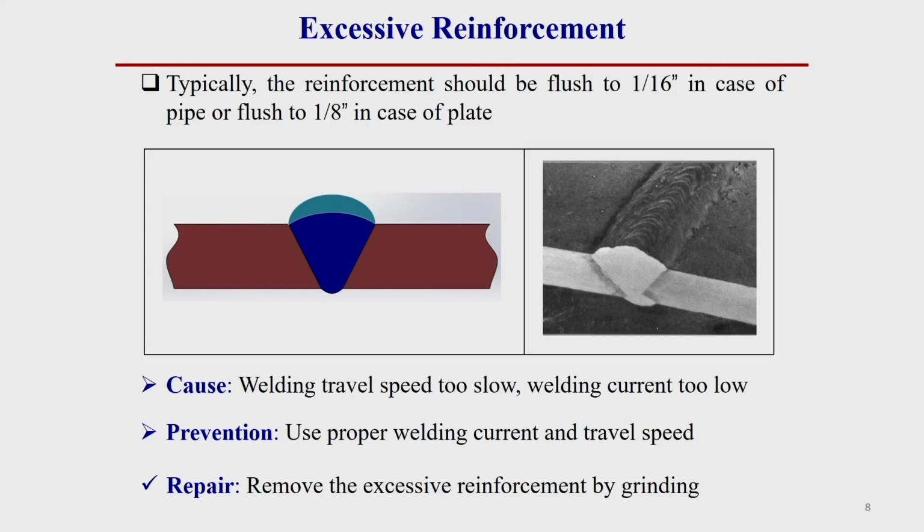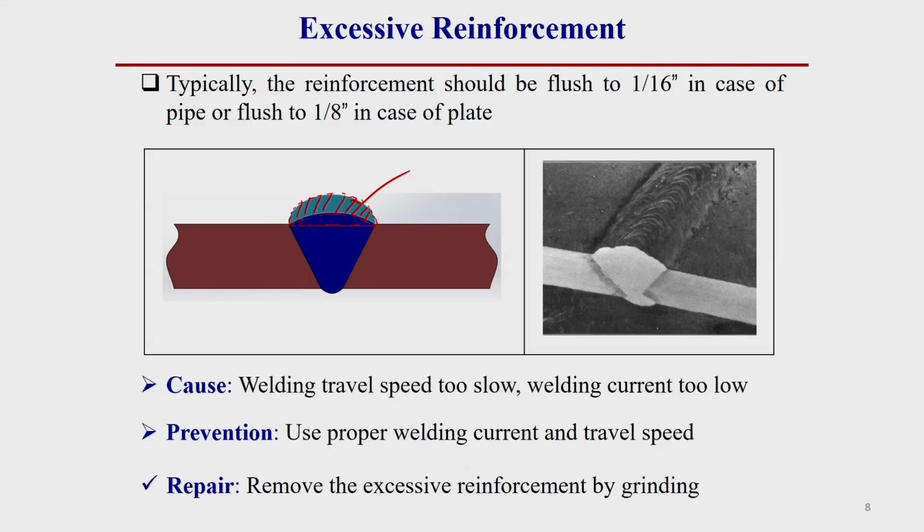Excessive reinforcement, what I have told you: here the reinforcement is required in this region, but due to some different welding parameters or different welding techniques, if the weld deposit is more than the required reinforcement, that means this much green colored portion, we can say excess weld material is deposited over the top of the required reinforcement. So, this is called excessive reinforcement.